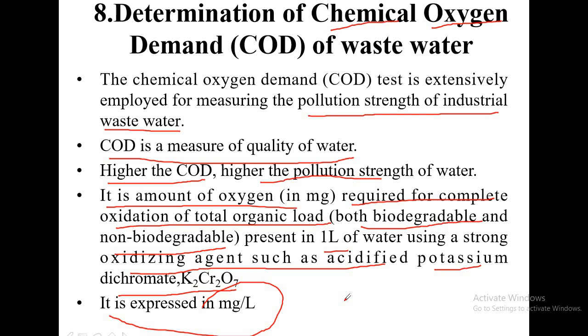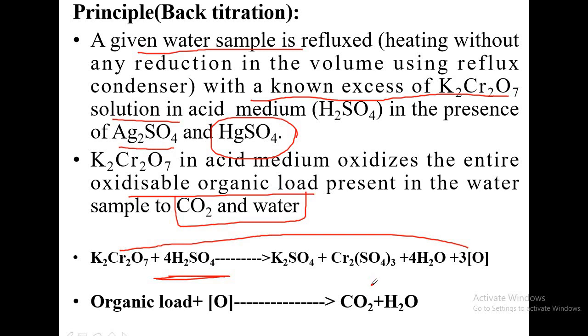That is to know the theory behind the experiment. And in order to understand what chemical oxygen demand is, first you have to know the definition and what this experiment is done for. The very purpose of doing the experiment is to know the extent of pollution in water, and in what way we can conclude the pollution level. That is, if the COD value is high, we say that the pollution strength is high, or the extent of pollution is high. And what is the unit in which COD is expressed? That is milligrams per liter.